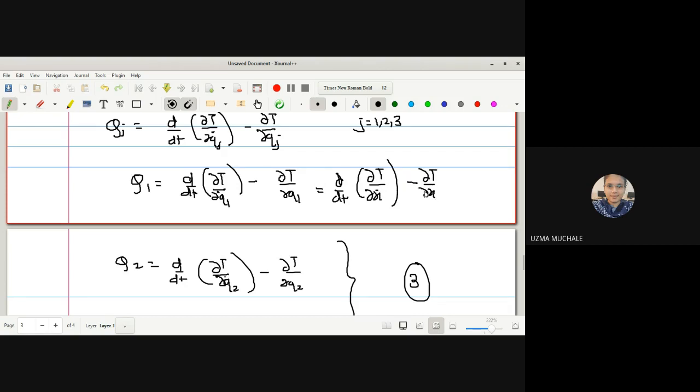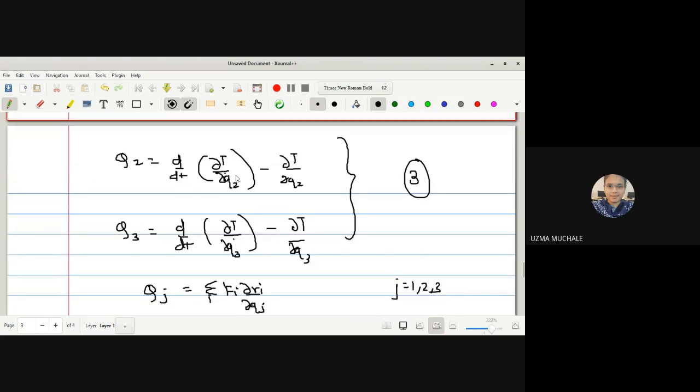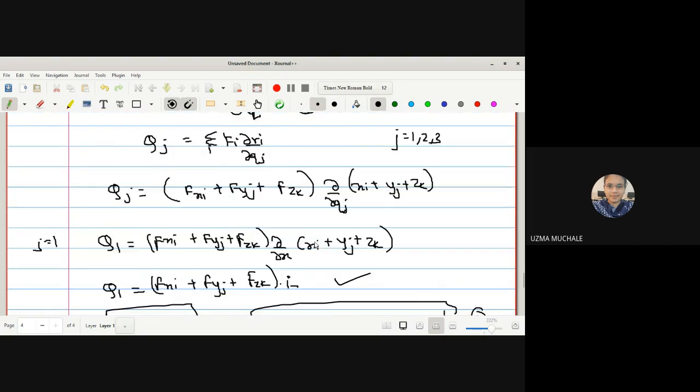In a very similar way you can do it for q2. Instead of q2 you can write here y. Correct, no? Here it is z dot, here it is y dot, and here it is z. x, y, z are nothing but your q1, q2 and q3. So whatever we have written in equation 3, instead of q1, q2, q3, we can write it for x, y, z.